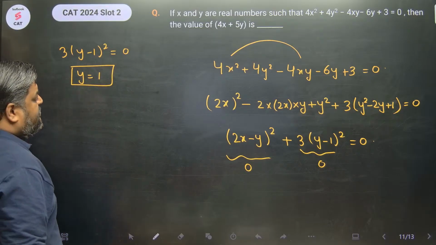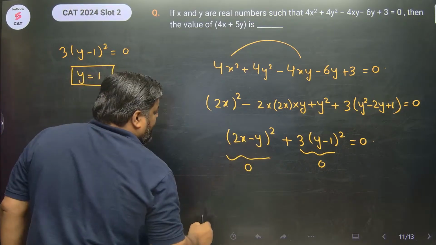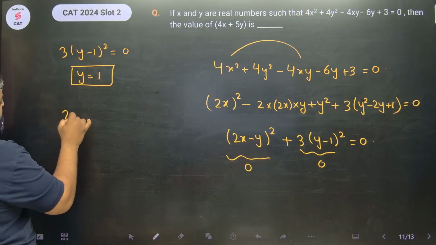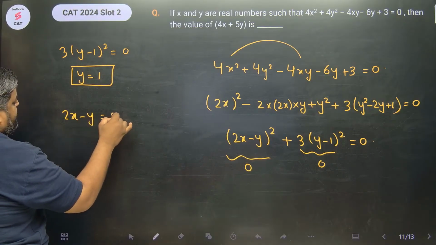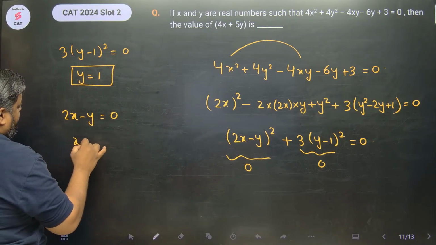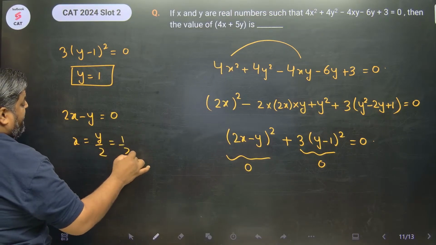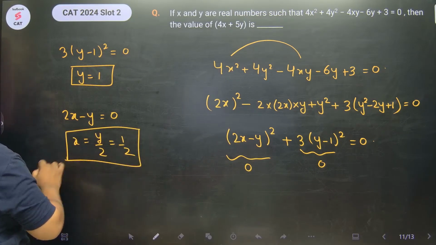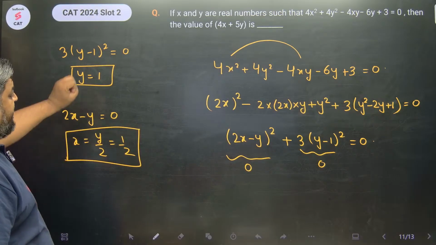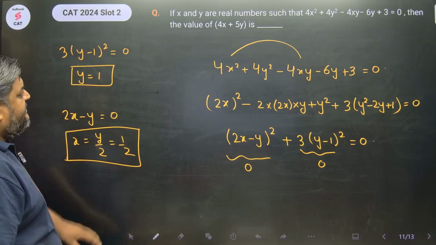Also we have 2x minus y whole square as 0. So 2x minus y equals 0. So x is equal to y by 2, wherein y is 1. So x is equal to half. So y का value is 1, x का value is half.